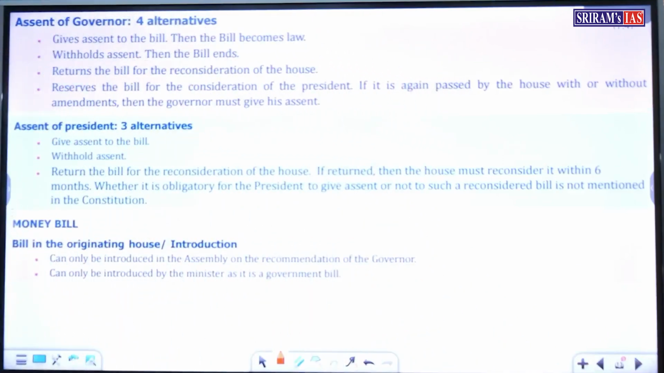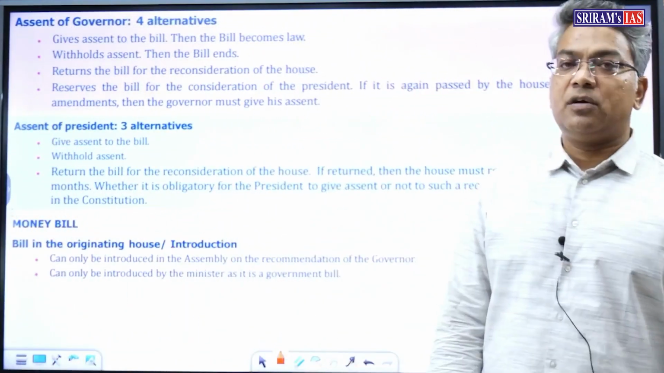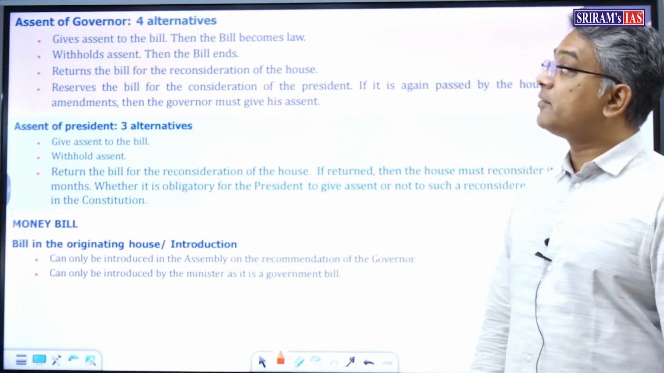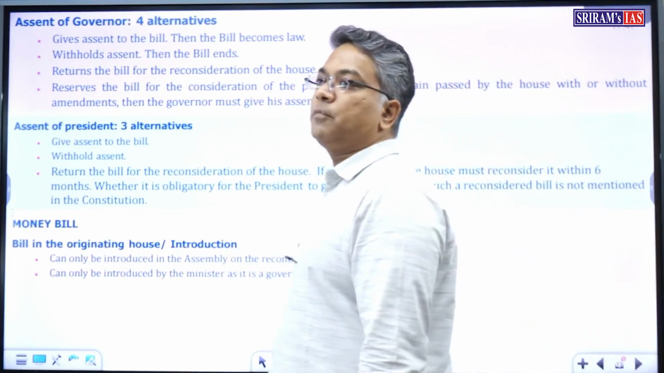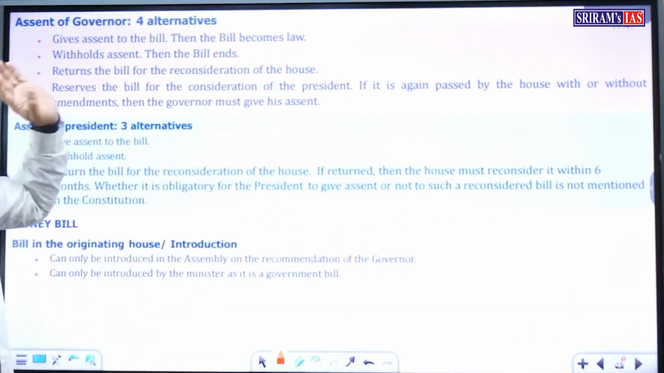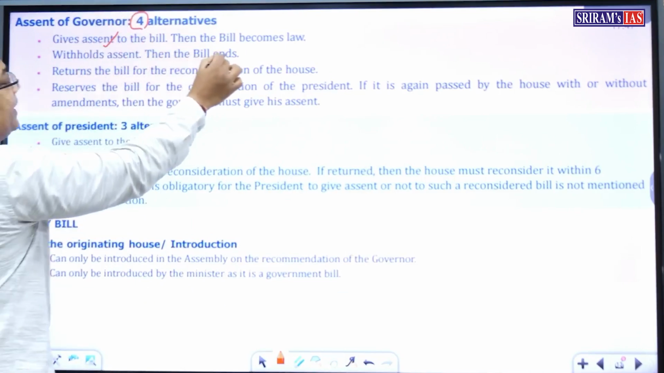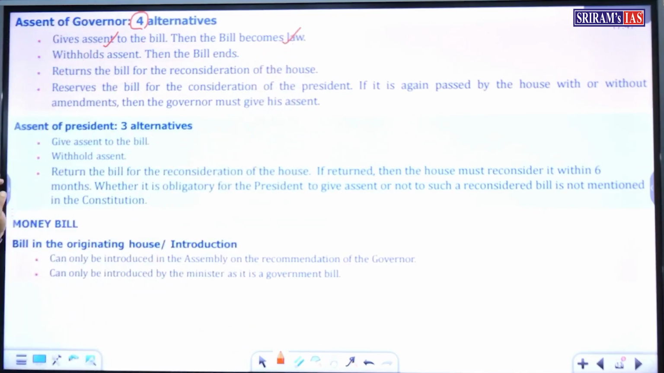Now, a bill becomes an act after being passed by both the houses and receiving the assent of the governor. So after being passed by both the houses, it is sent to the governor for his assent. What are the alternatives? The governor has 4 alternatives. He gives his assent to the bill and then the bill becomes a law, an act. Okay. He withholds his assent, then the bill ends or dies.